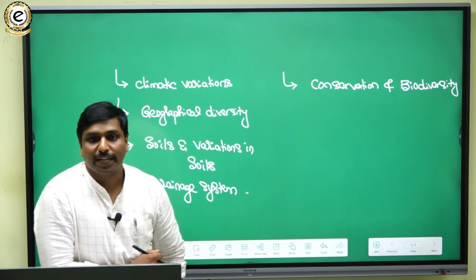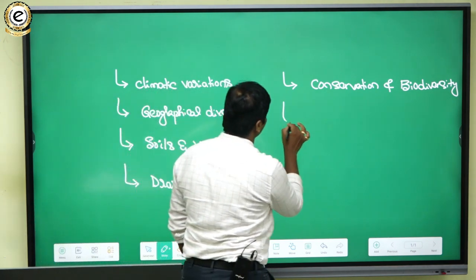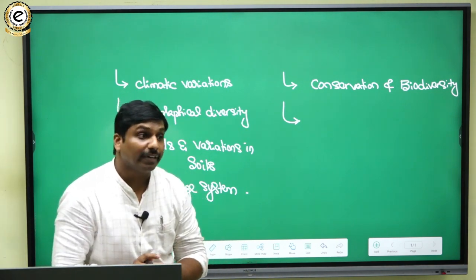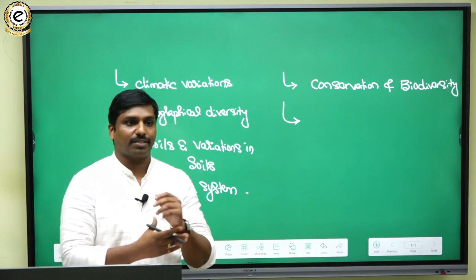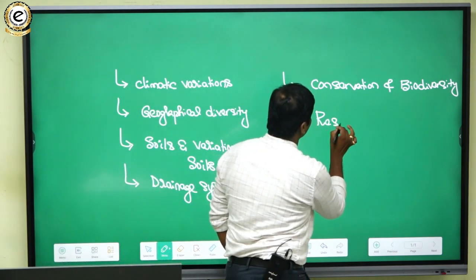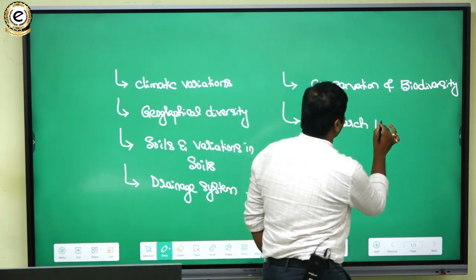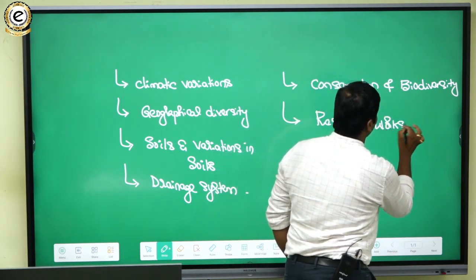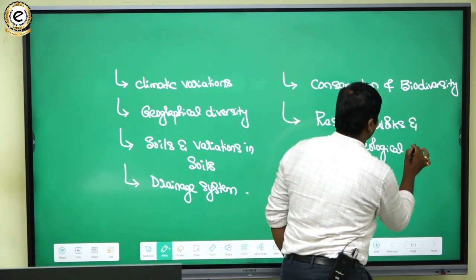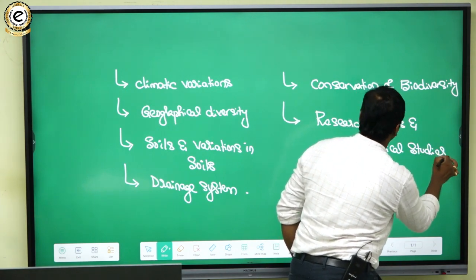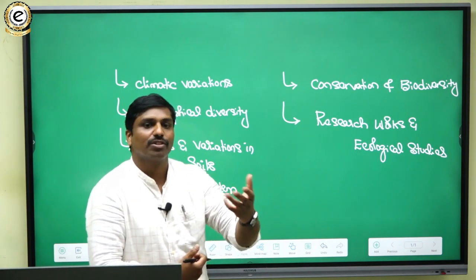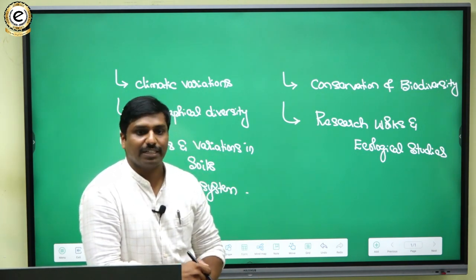Apart from conservation, wildlife sanctuaries are also responsible for research and ecological studies. They help systematic research works and ecological studies of this region. You have to mention that they play a vital role in research and development work with respect to these regions.